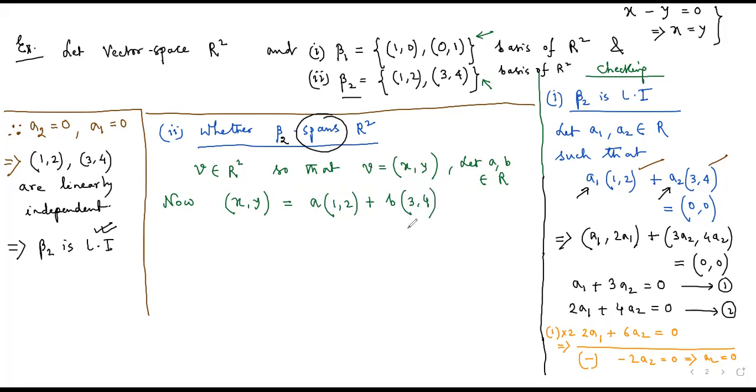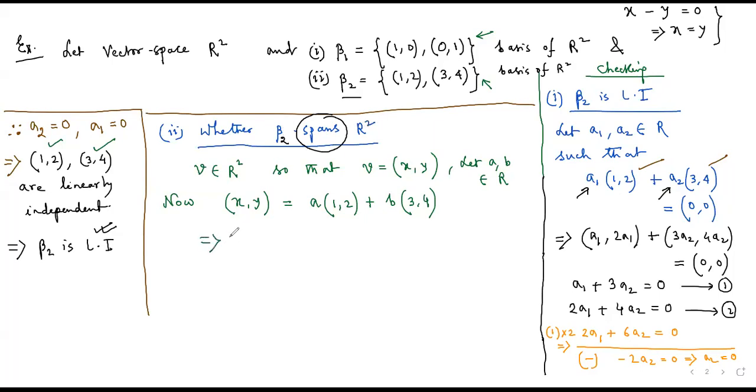So what we are trying to get here is that we want to express this arbitrary vector V as a linear combination of these two vectors. If we can show this, then since X and Y are arbitrary, V is arbitrary, so we'll say that any vector of R2 can be spanned by beta 2.